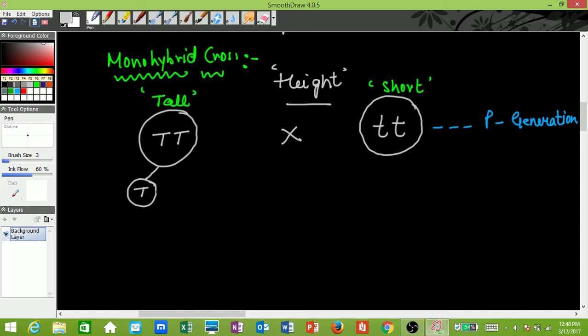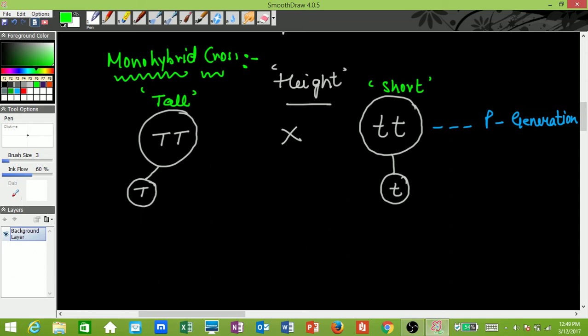So you take capital T, and this will produce gametes with small t. No other type of gametes will be formed, right? Because they have the genotype capital T, capital T and small t, small t. Each gamete in the tall one will get capital T and each gamete in the short one will get only small t.